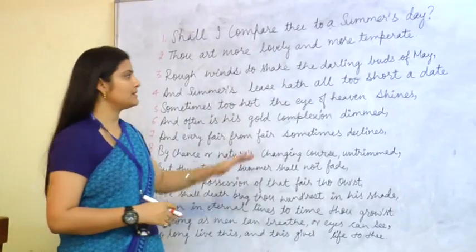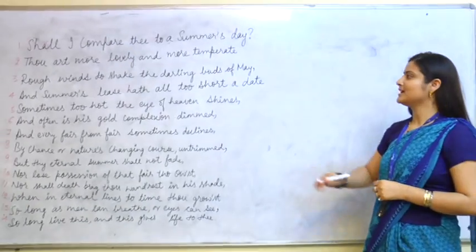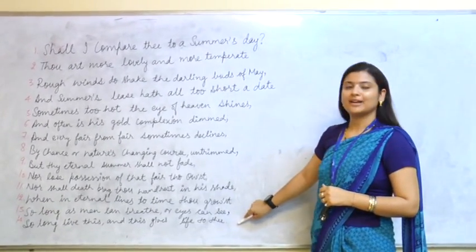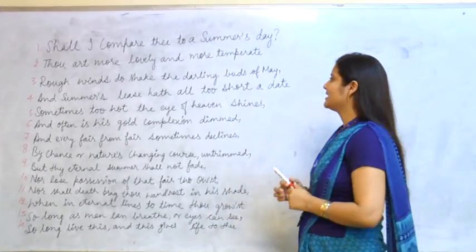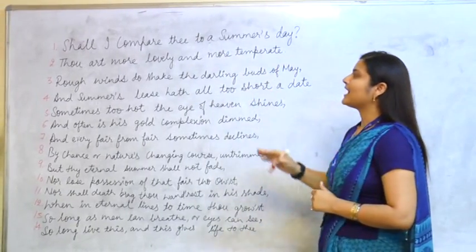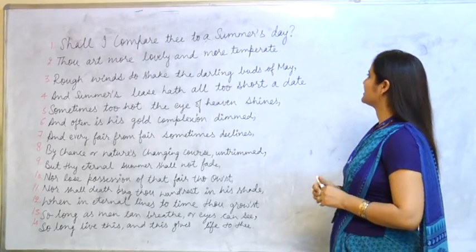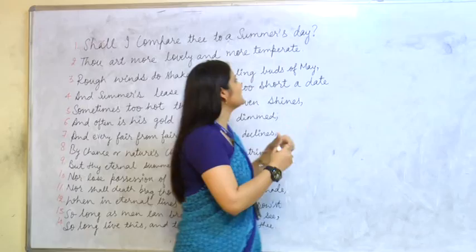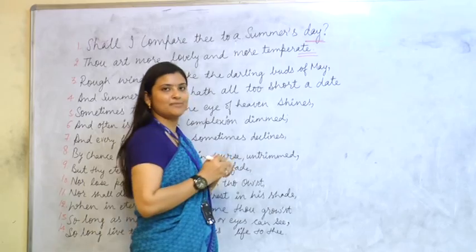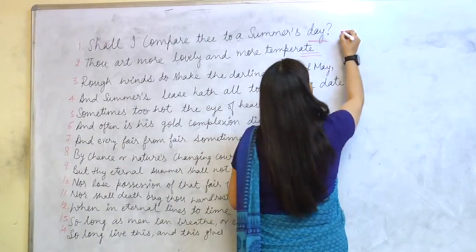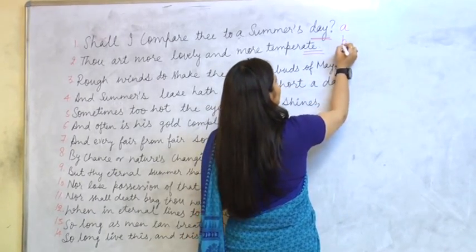Second thing, to understand this piece of poetry, William Shakespeare's sonnet, first thing we got to know is that we have 14 lines in this sonnet. Second thing, we'll talk about the rhyming scheme of this sonnet. Let's go with the first two lines. Shall I compare thee to a summer's day, thou art more lovely and more temperate. As such, we can see from these two lines, the last words have different rhymes. So here we can place a rhyming scheme to be identified by A and here by B.